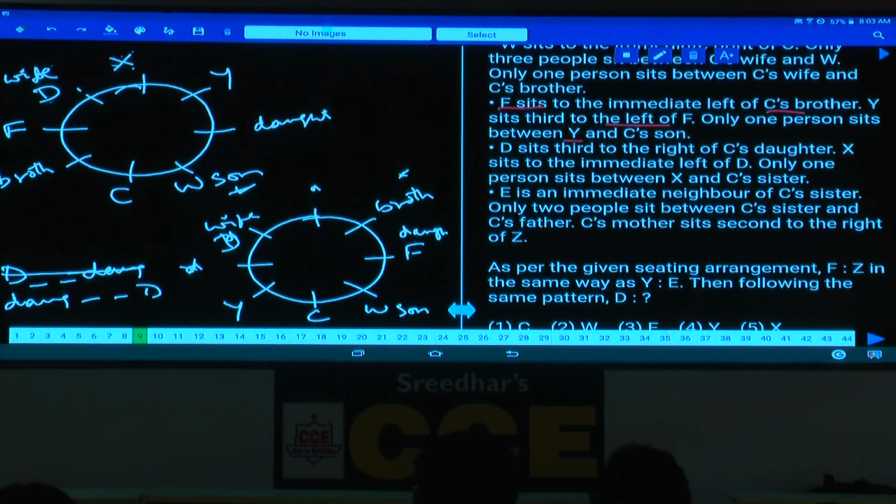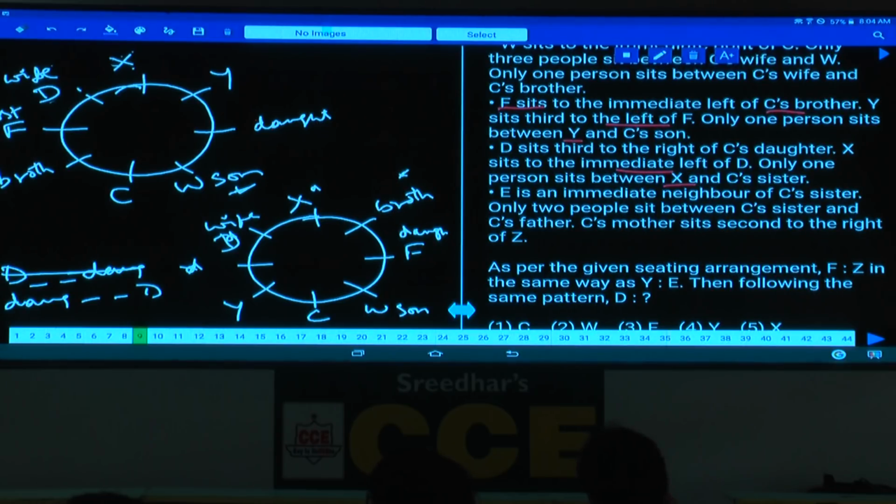Clear now? And D sits third to the right of the daughter. And X sits to the immediate left of D. X is to the immediate left of D. And next one. Only one person sits between X and C's sister. Between X and C's sister, how many persons we should have? Exactly one. X and C's sister, then who is the sister of C? Sister of C is F.